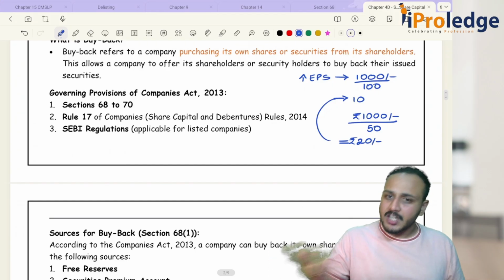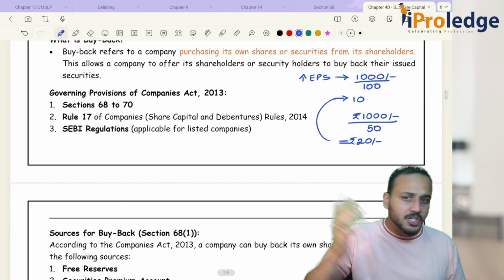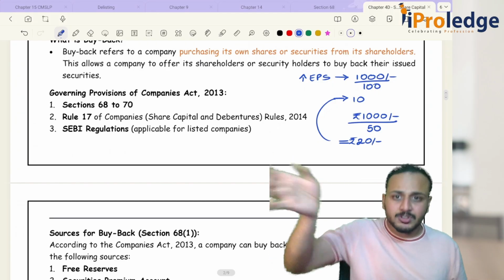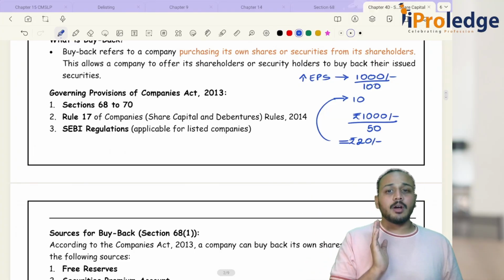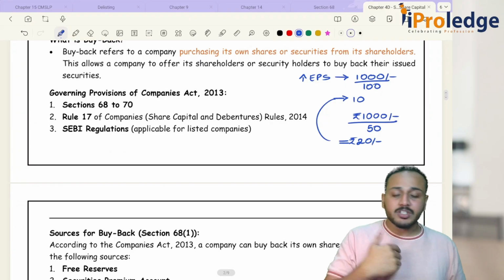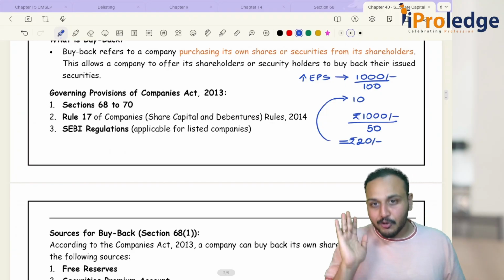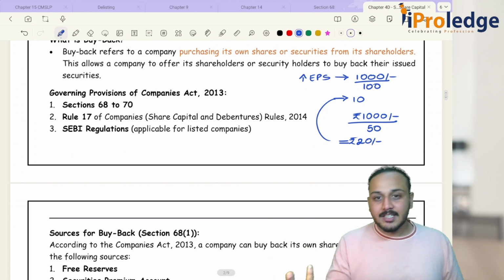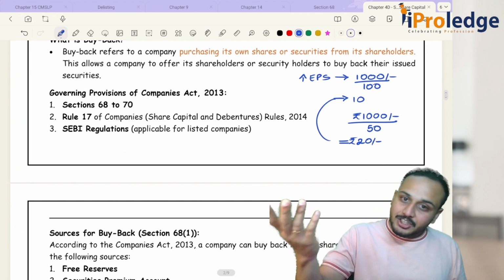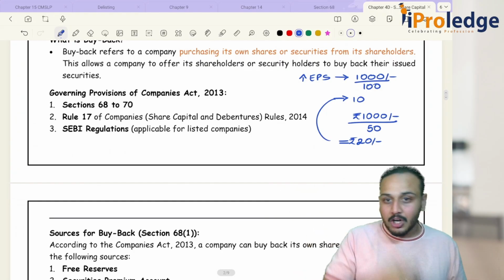We can purchase 10 shares, 20 shares, 100 shares, or 1000 shares, or however many shares we want. No one is stopping us from purchasing the number of shares that we want, provided we of course have the money. If we have the money, we can purchase those shares from the shareholders in the stock market.